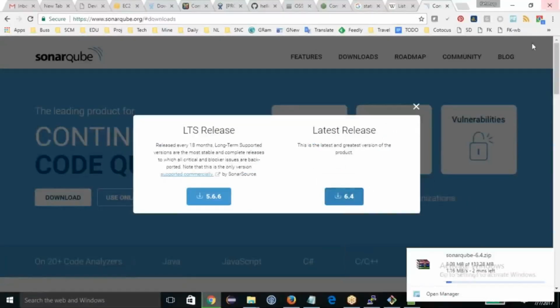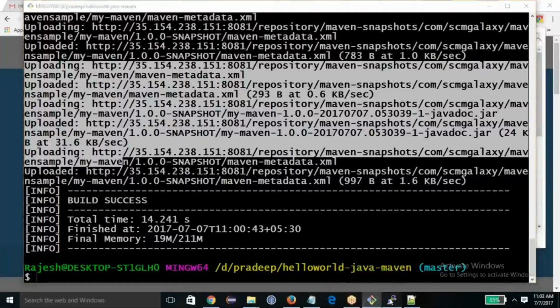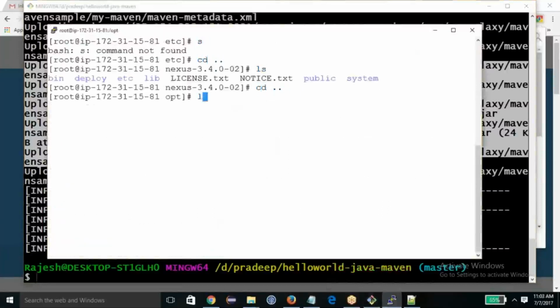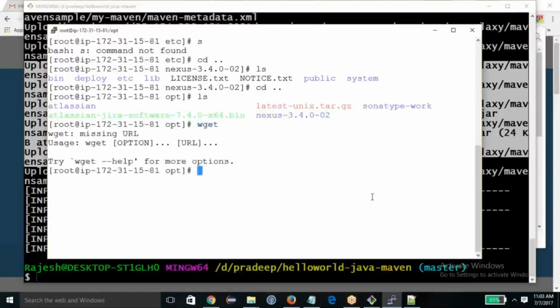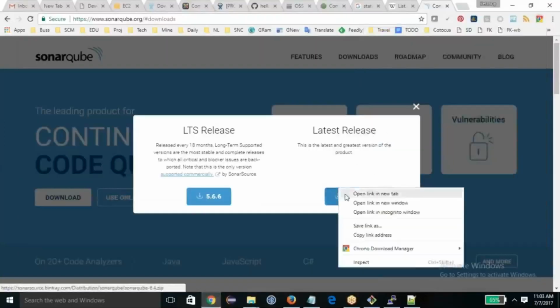I just copy this URL, and now I go to my server. Let me tell you, for a real-time scenario, everything has to be on a different server. It should not be one server, or you lose everything. So wget and the SonarQube URL, which you have here.